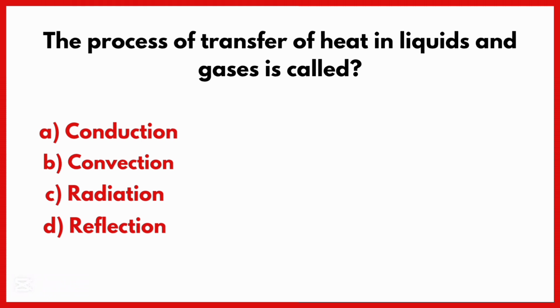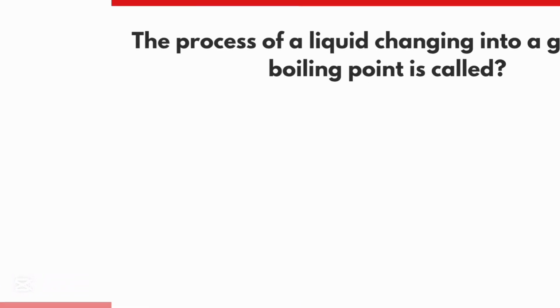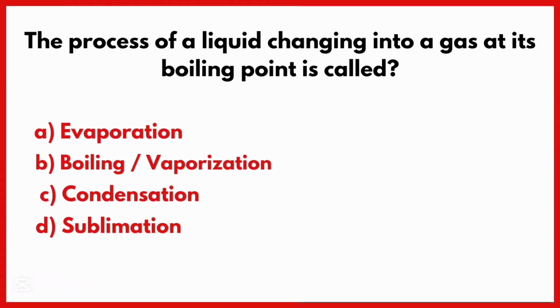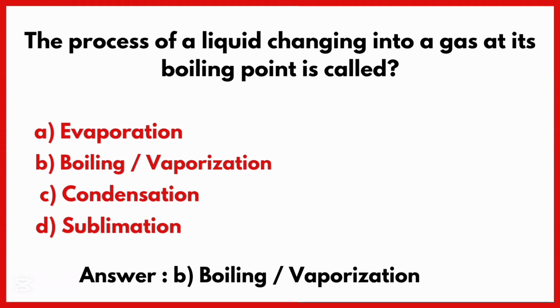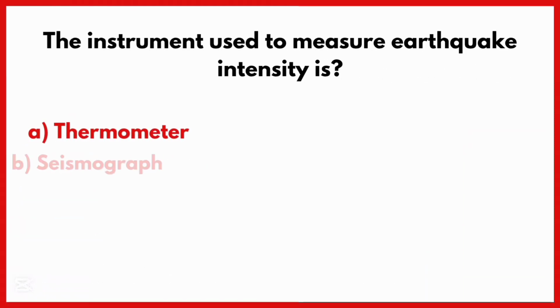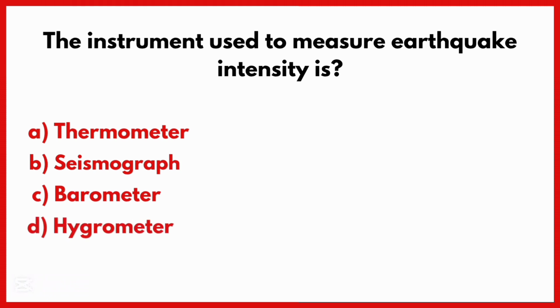Correct answer is option B. Convection process. The process of a liquid changing into a gas at its boiling point is called. Correct answer is option B. Boiling or vaporization. The instrument used to measure earthquake intensity is.